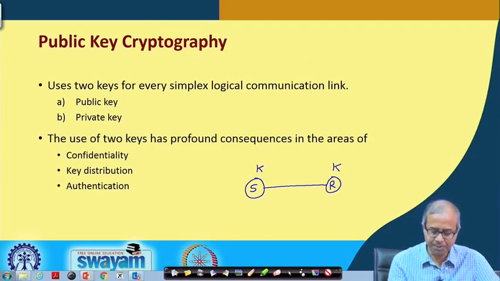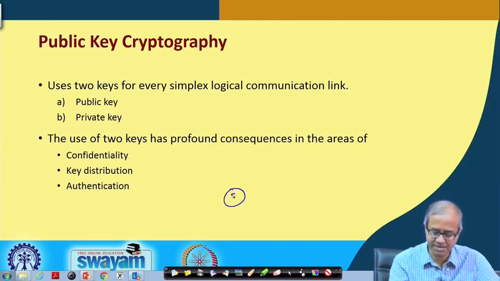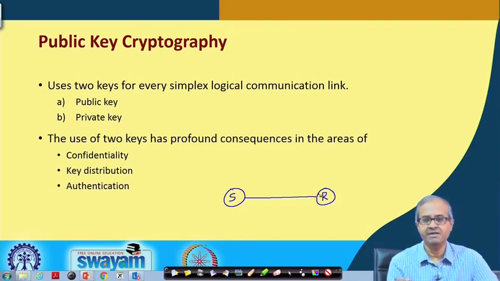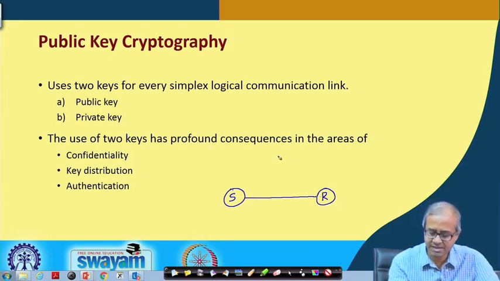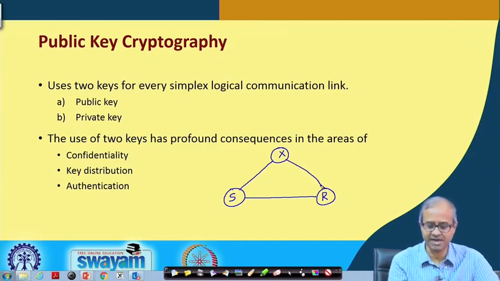But in public key system, it is something different. I have a sender, I have a receiver, there is a communication channel. Now, I am not sharing any key across two parties. Let us say there can be a third party also, X, so there are three parties. Now, every party will be having two keys, a pair of keys.